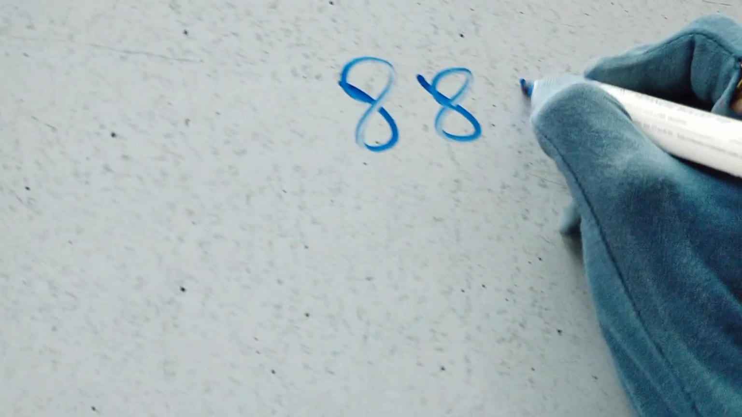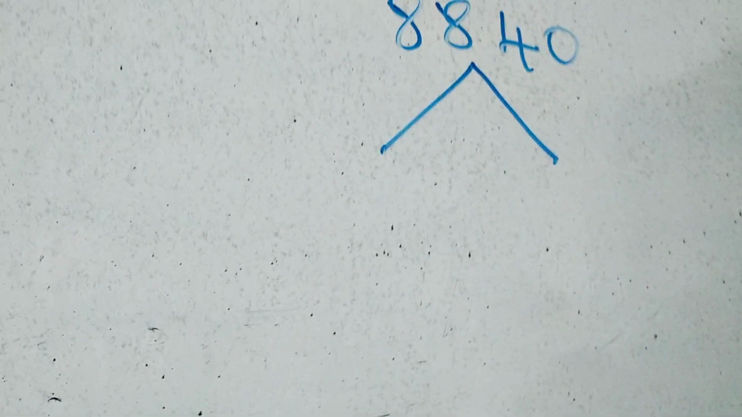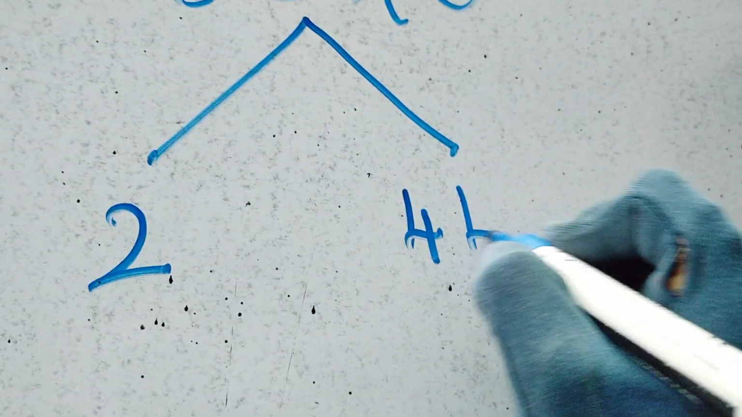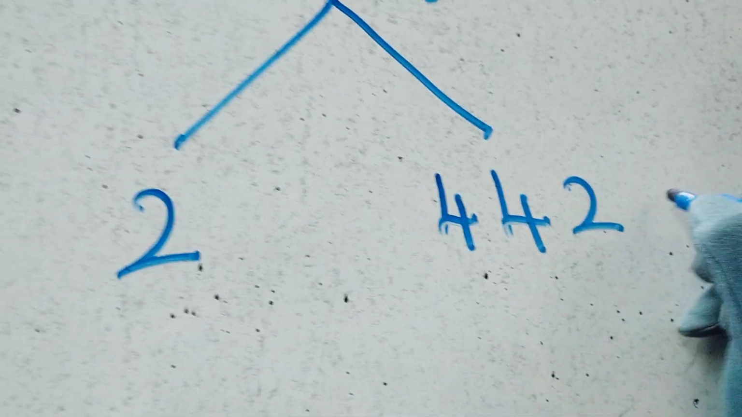Now see, 8840. This is the root. Okay, kids? Now start forming branches. Again the same thing: you have to start with the least prime number, always. Which one will you start with? 2. So 2 4s are 8, 2 4s are 8, 2 2s are 4.